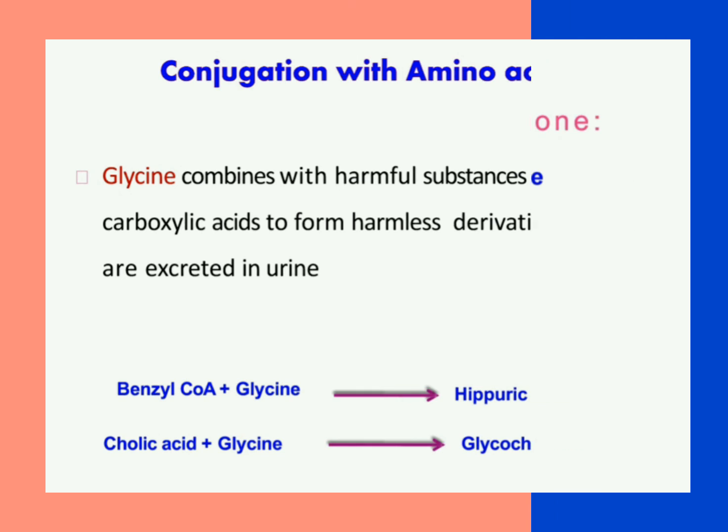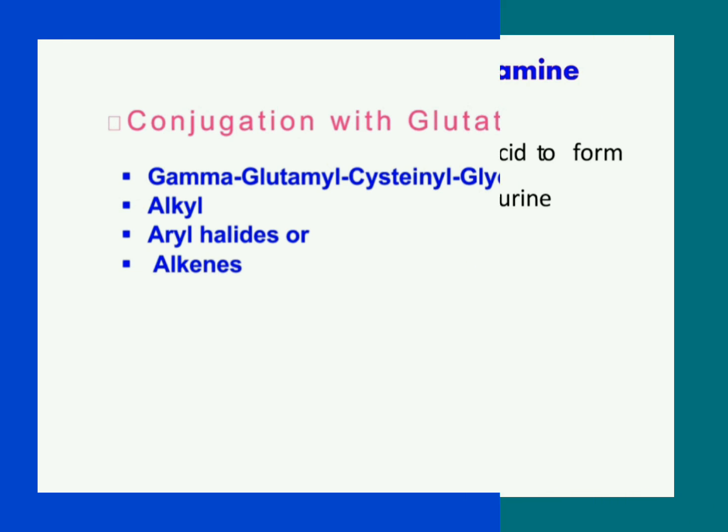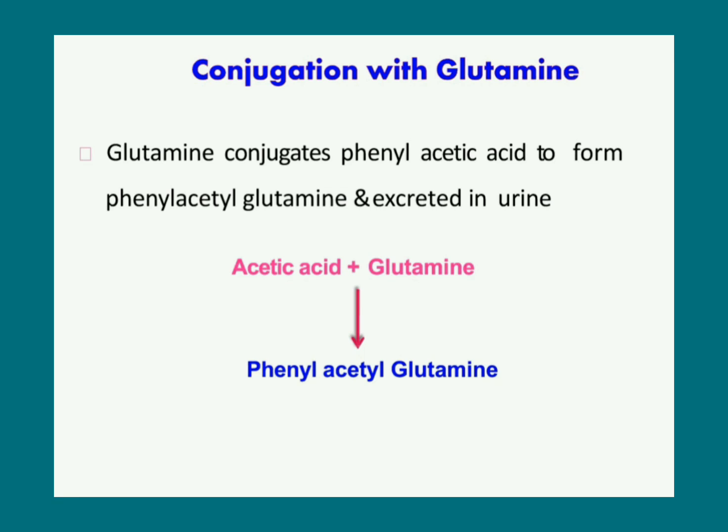Now coming to the third agent, that is glutathione. So glutathione is a tripeptide. Another name of glutathione is gamma glutamyl cysteine glycine. This cysteine group is important for conjugation of alkyl aryl halides or alkenes or nitro compounds. Now coming to the fourth conjugating agent, that is glutamine. So phenyl acetic acid is conjugated with glutamine to form phenyl acetyl glutamine.